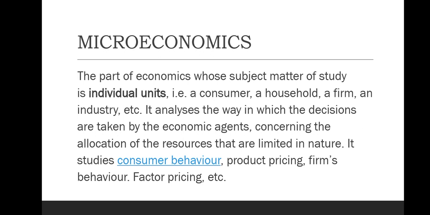It only studies the small units in our society. It tells about the decisions taken by different economic agents concerning the resources that are available in nature. Under this we can study various topics like consumer behavior, product pricing, firms' behavior, factor pricing, etc.